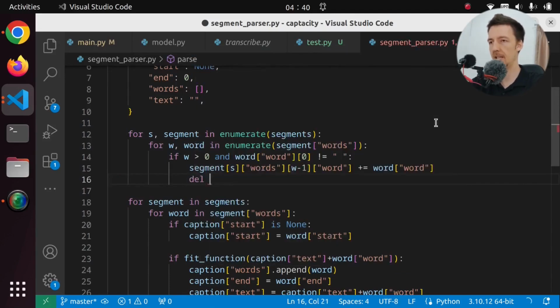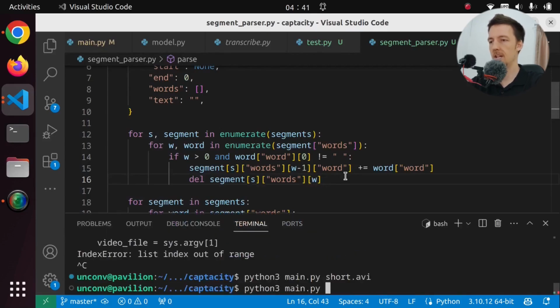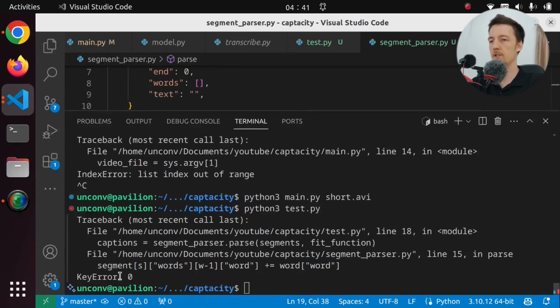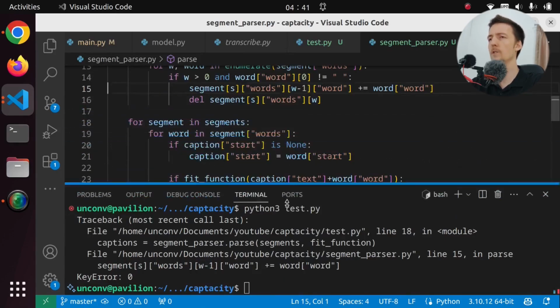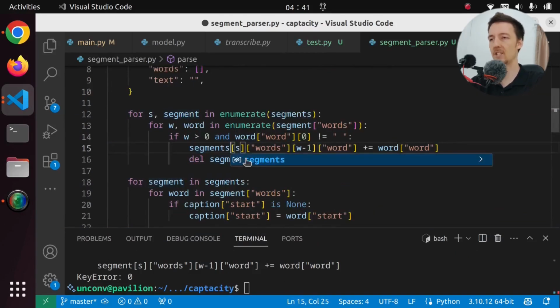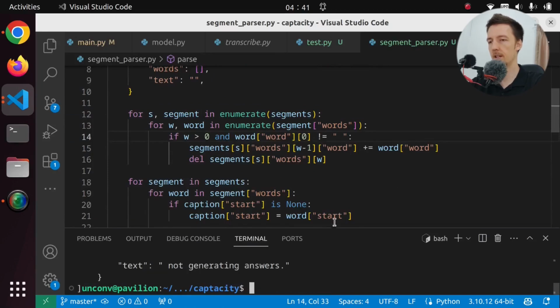So there's a del which I can use to delete the current word. Maybe. Let's do that. And let's see if it works. Let's run test.py and we have an error. Key error 0. And this is going to be 0, right? How is there no 0? Ah, sorry, it is this one. So this has to be segments. Okay, let's run it again.